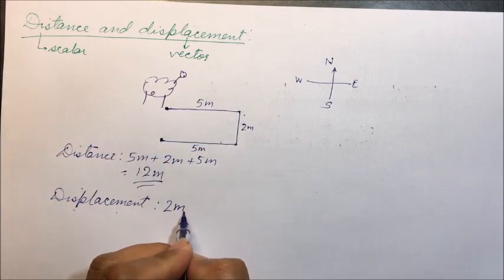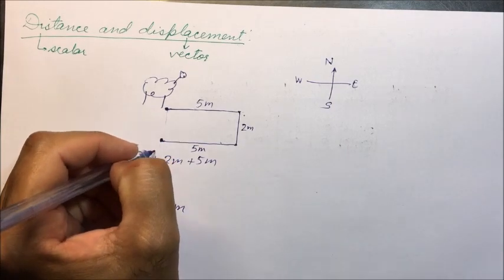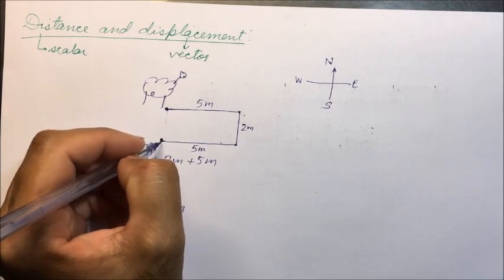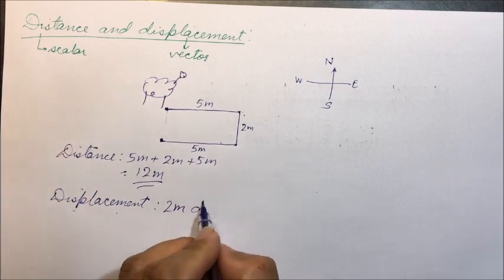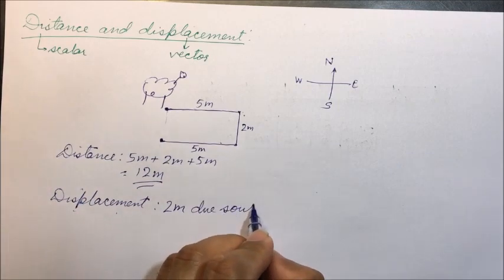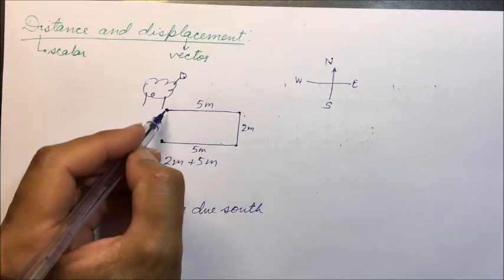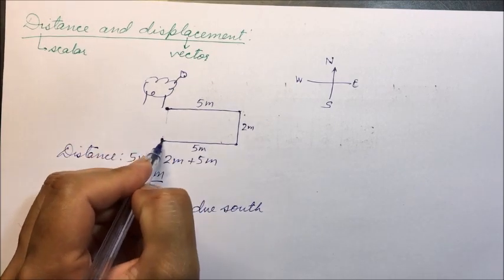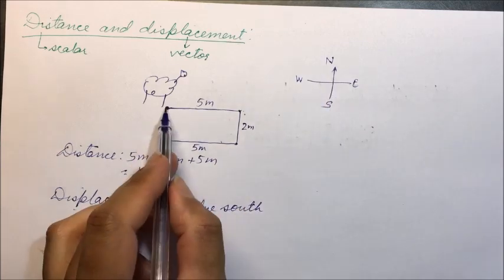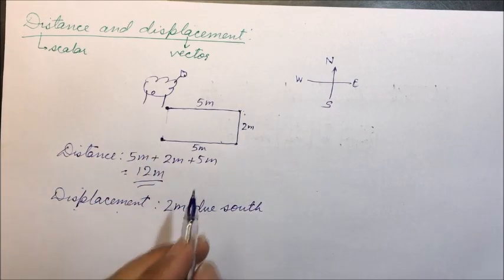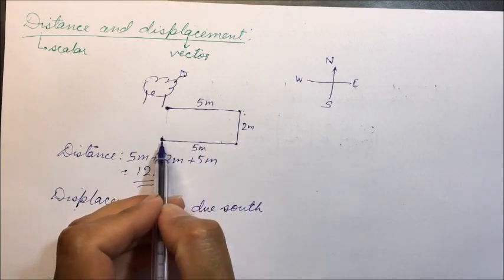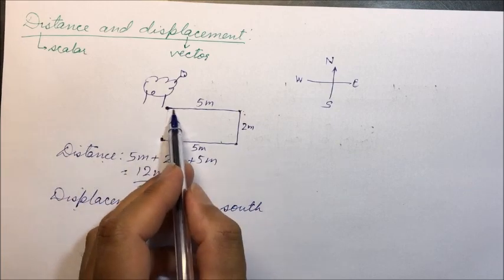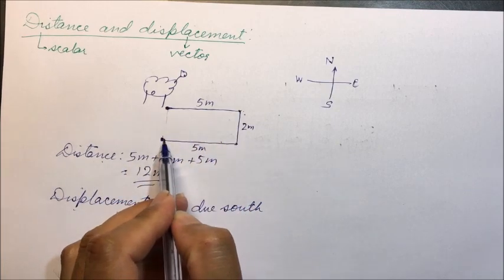Displacement is 2 meters, in direction towards south. From here it has moved here. So due south. So displacement is 2 meters. It depends on the initial and final position only. And the direction is due south. So displacement does not depend on the path taken. But distance, it depends on the path taken.